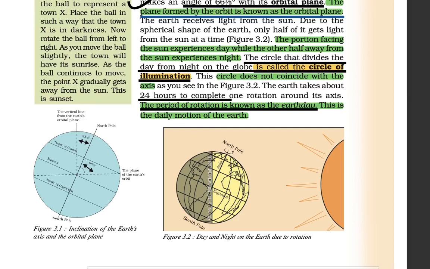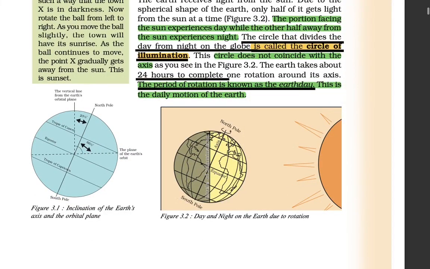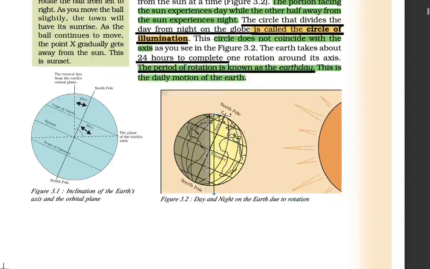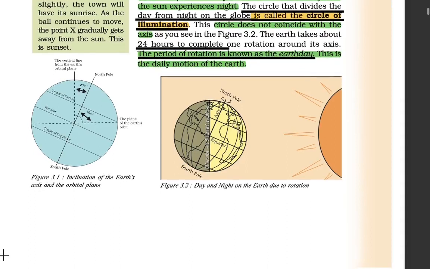The circle which divides the earth into day and night is known as the circle of illumination, and it does not coincide with the axis.